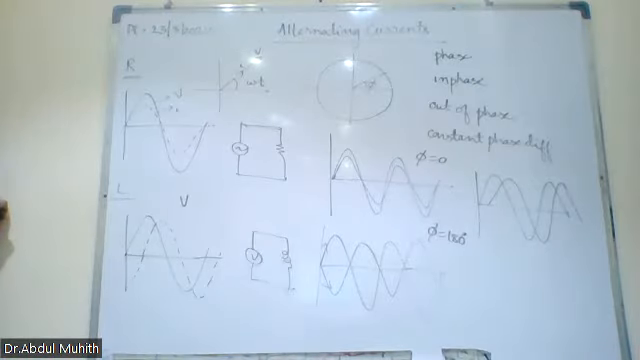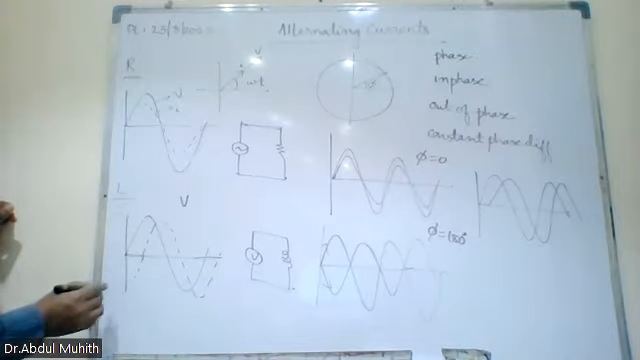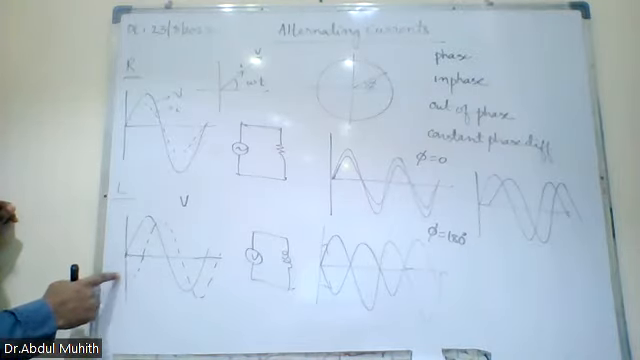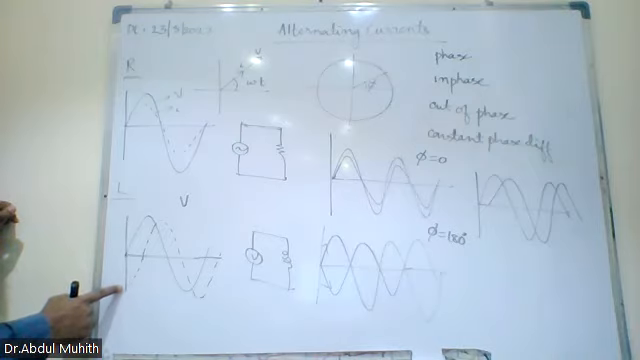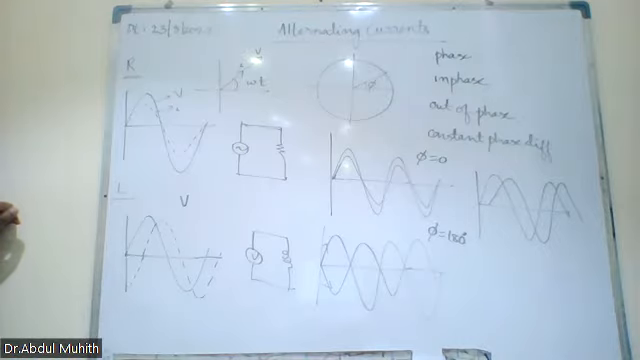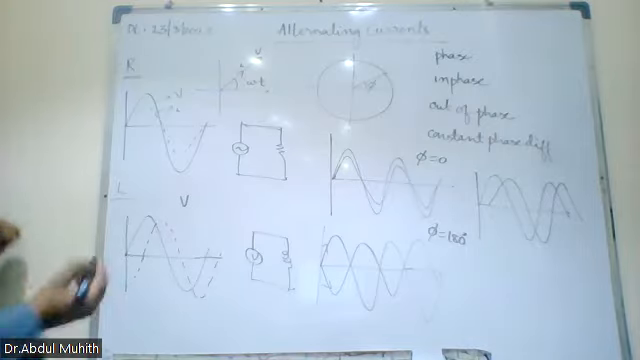So what will happen now? There is a 90 degree angle. Is that clear now? This is again 90 degrees. Who is leading now? The current is lagging by 90 degrees. Current is lagging the voltage. Is that clear? So how will I ask a question on this? The question will be like this.